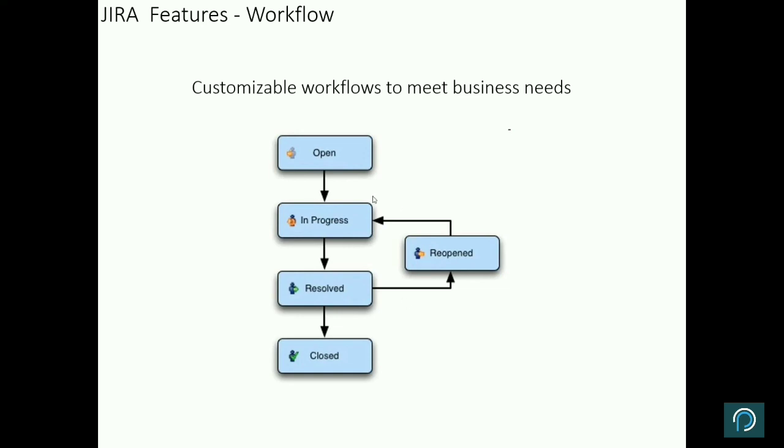Based on the project requirement, you can further segregate these workflow states into, say, in progress development, testing in progress, development complete, UAT ready or testing incomplete, UAT ready, and then ready for production complete. All these different workflow states you can always customize based on the requirement that you have. But the standard Jira will have this, and the rest you can customize.